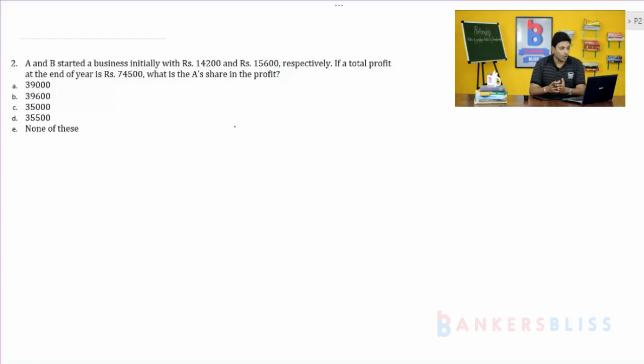First you find out the ratio of their investment. So, the ratio of their investment A by B is equal to 14,200 divided by 15,600. So, 2 zeros will get cancelled. So, 142 by 156. It is divisible by 2. 2 sevens are 14, 2 ones are 2, 71, 2 sevens are 14, 2 eights are 16. So, 71 is to 78 is the profit ratio.